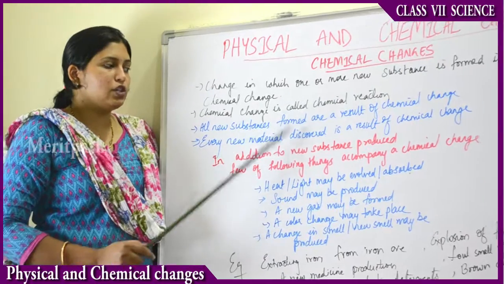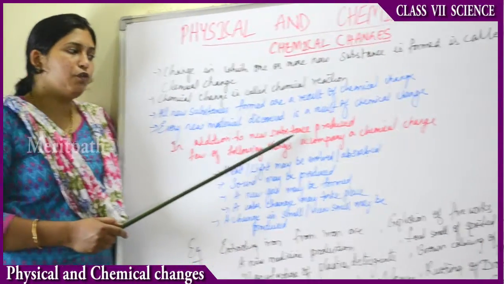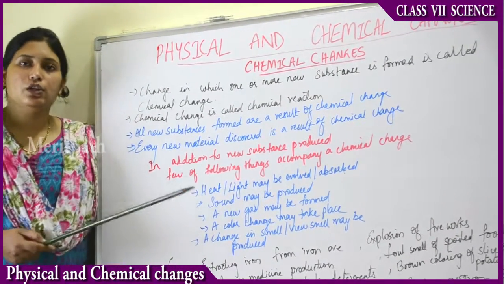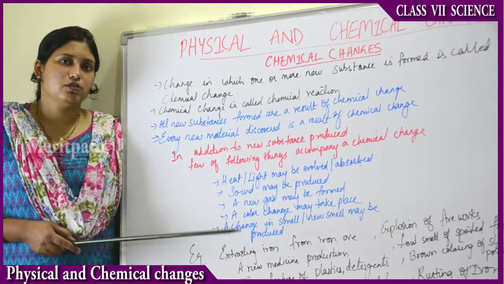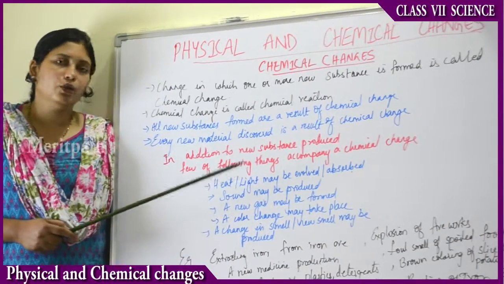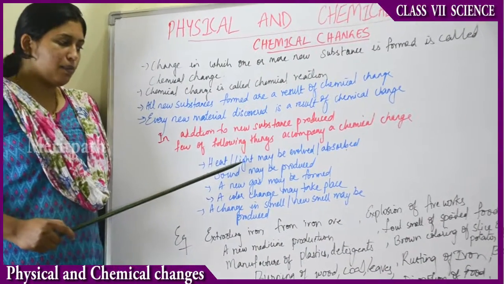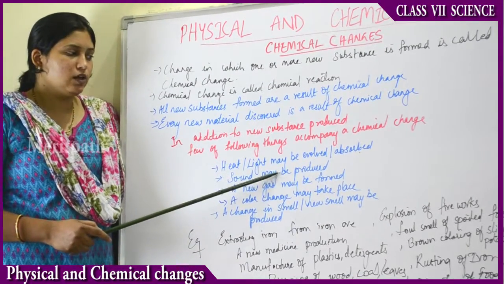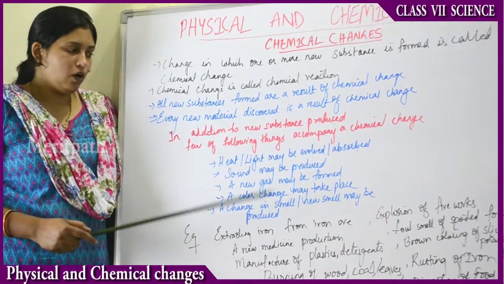In addition to the new substance formed, some other things also accompany a chemical change. Naturally a new substance will be formed, and along with it some other things follow. So what are those things? Some amount of heat or light may be evolved or absorbed during this change. Either some heat will be given off or some heat will be absorbed, or light also.